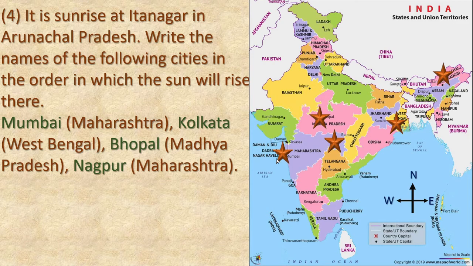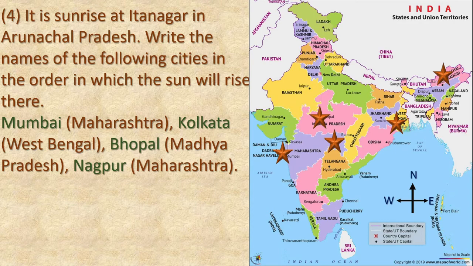And one more thing we have to know, that the sun rises in the east and sun sets in the west, isn't it? And our India's east means this side. Correct? This arrow tells us that this is east side. Am I right?